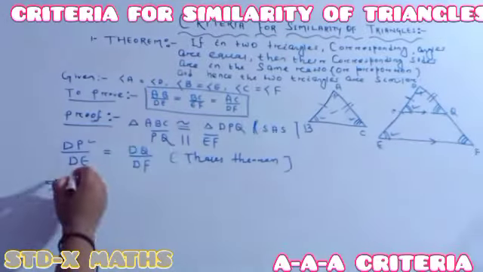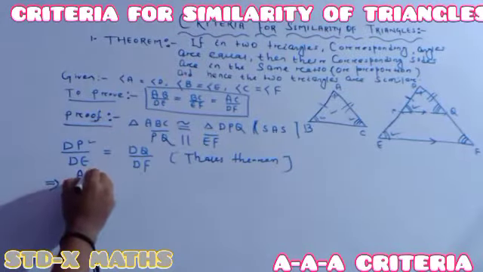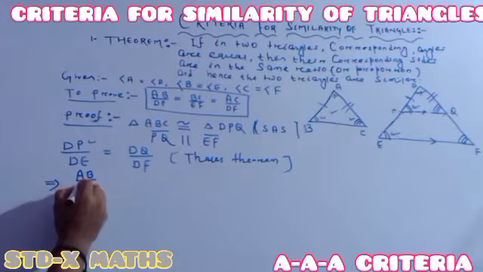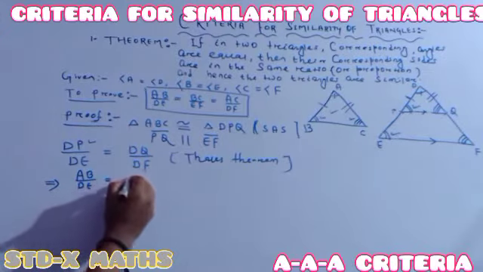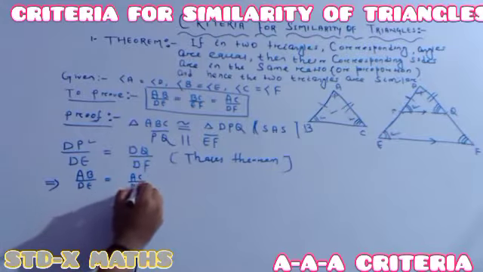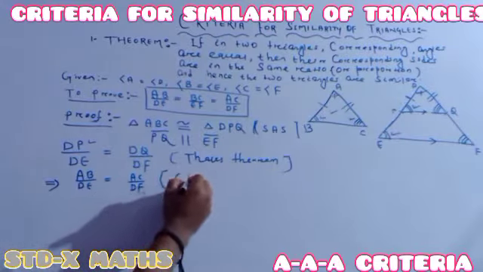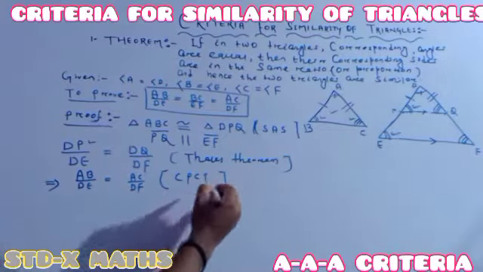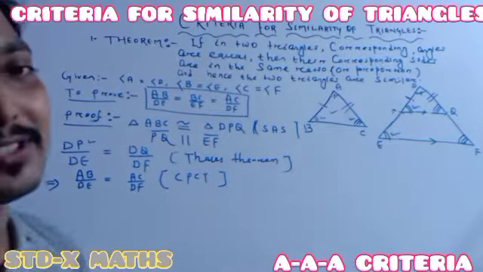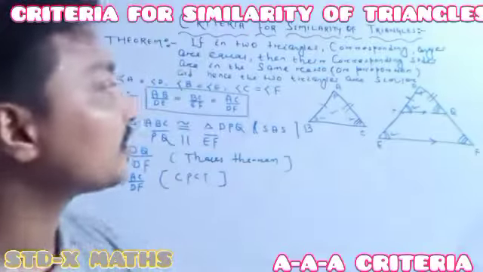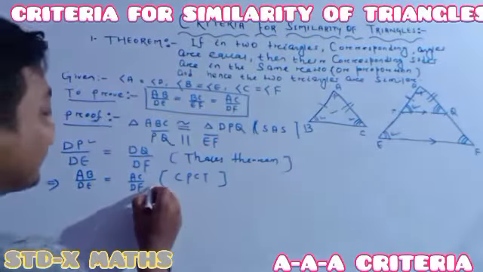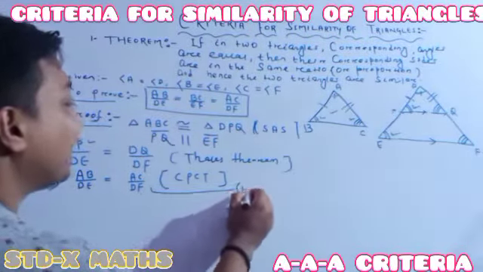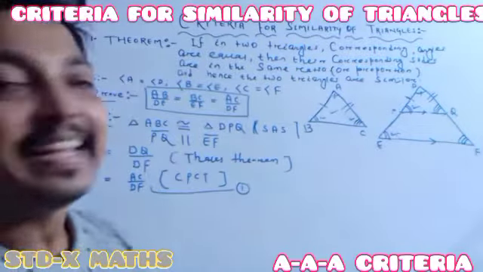So in place of DP I am writing AB divided by DE, which is the same as DQ, meaning AC divided by DF. On the right side I am writing CPCT, as both triangles are congruent. Understood or not understood? This I am taking as equation 1.